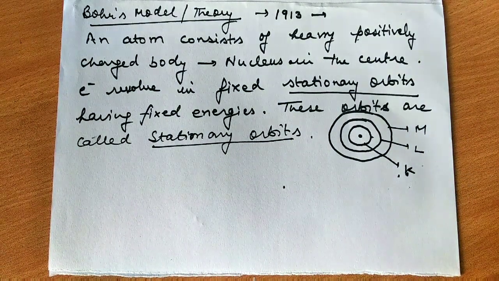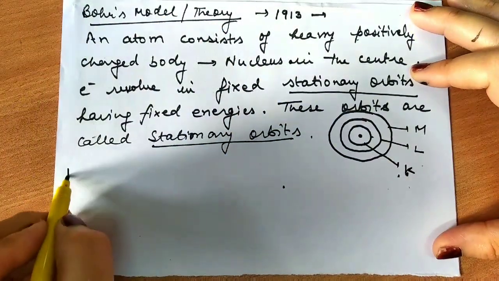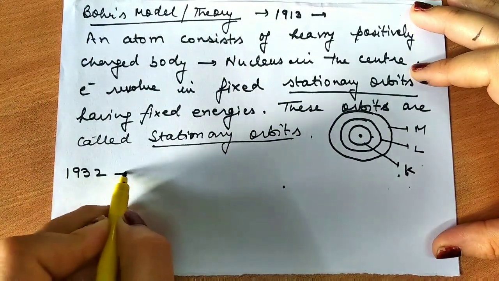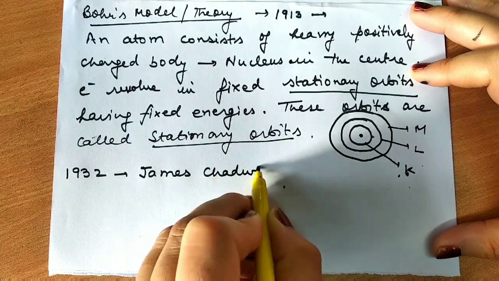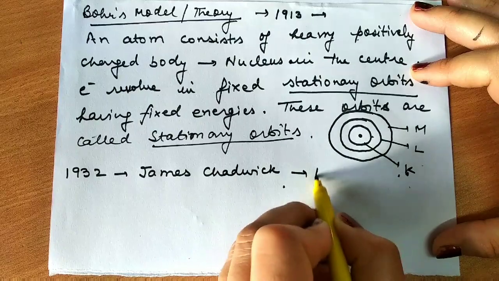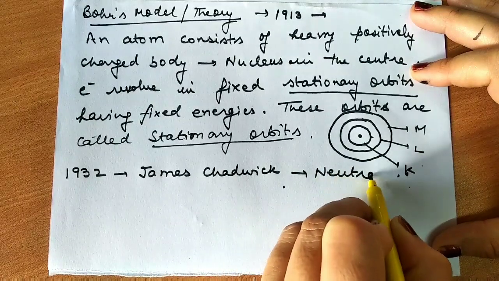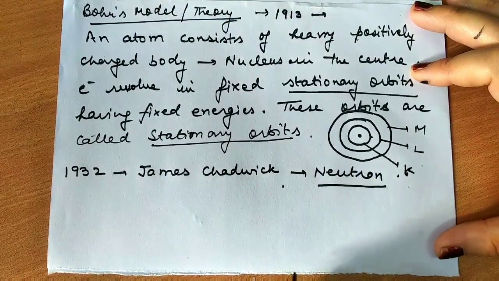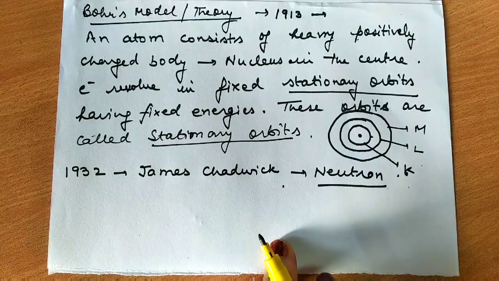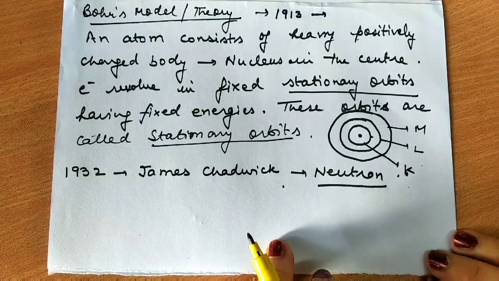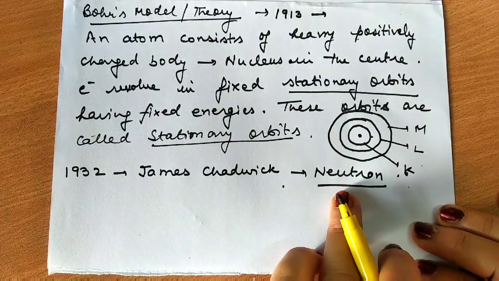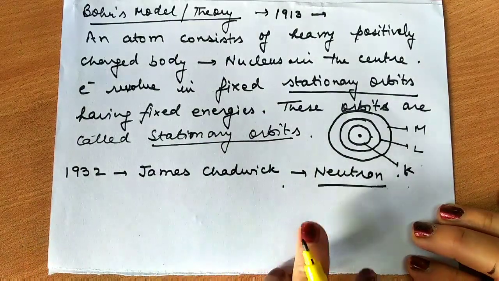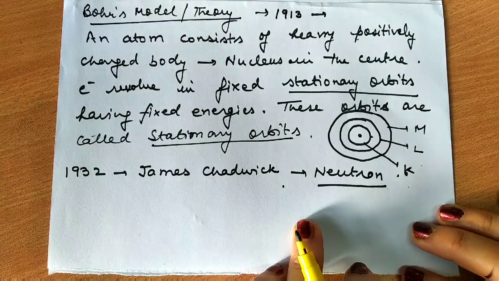Now, in 1932, all this had happened, Bohr had given the model. In 1932, James Chadwick discovered the neutron. Neutron is a particle which is neutral. Protons have positive charge, discovered by Goldstein. Electrons have negative charge, found in Thomson's experiment. James Chadwick discovered the neutron in 1932, and neutrons are neutral particles.